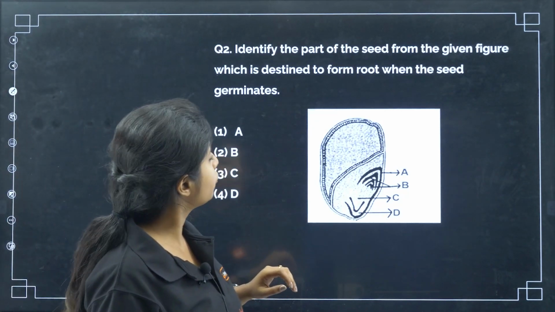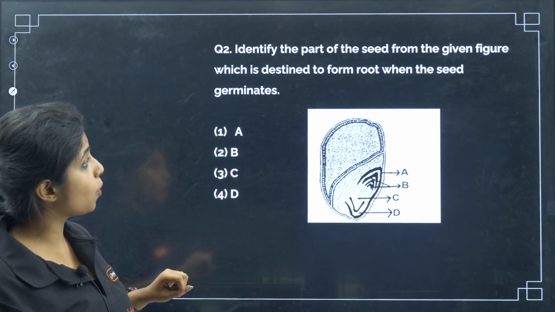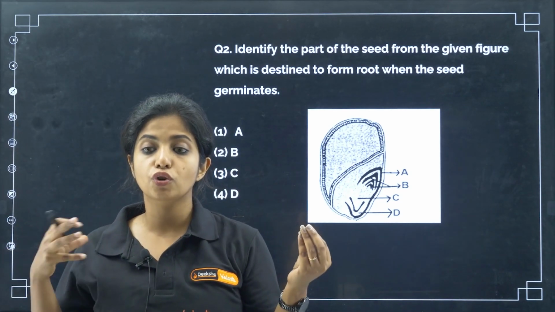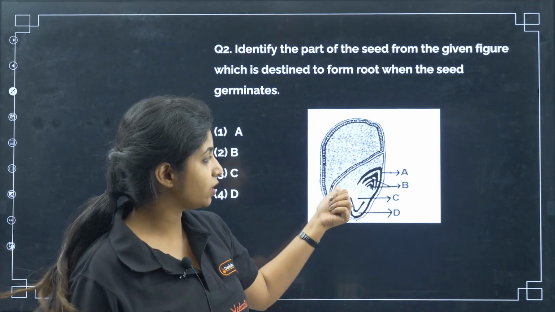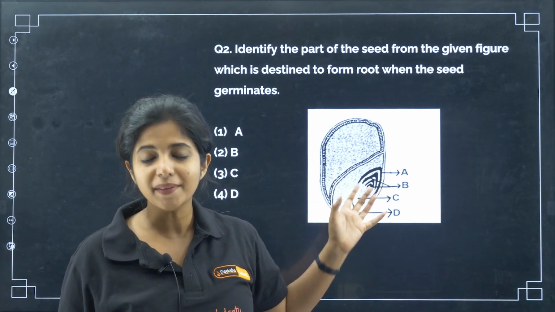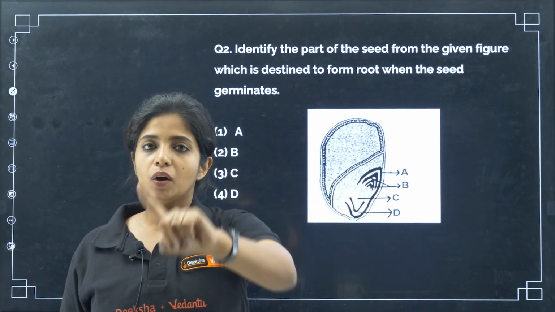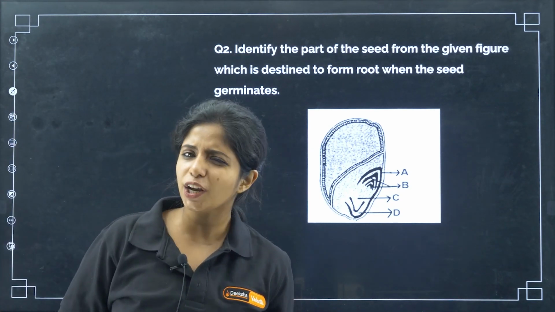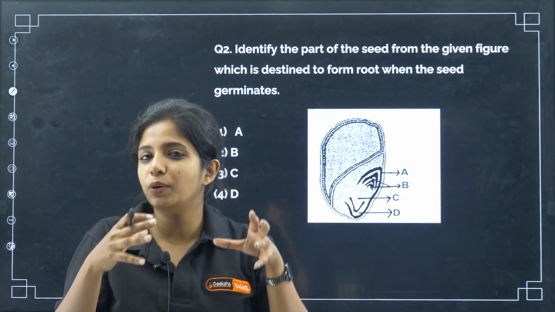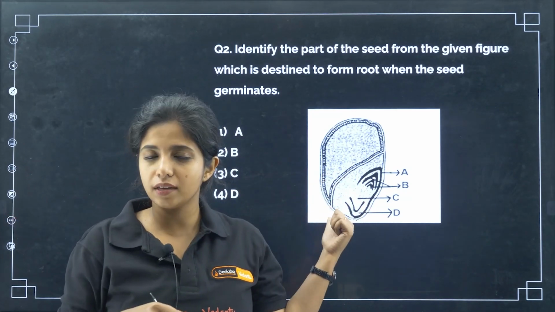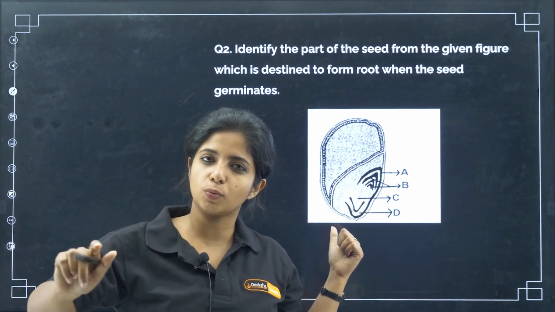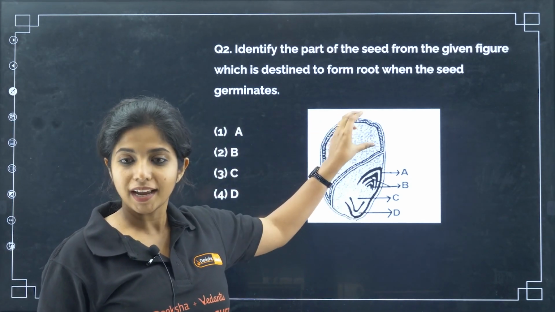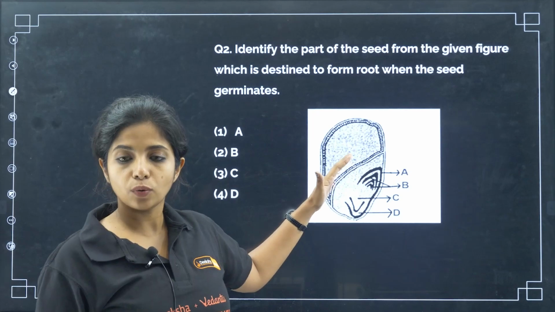Identify the part of the seed from the given figure which is destined to form root when the seed germinates. So when the seed germinates, what is that part that will give rise to the root, my dear children? This is a monocot seed. How do you understand that, ma'am? Monocots are the ones that have 1 cotyledon. Dicots have 2 cotyledons. And how do the dicots make the cotyledons? They take the endosperm and make the cotyledons out of it. But over here, they have little endosperm still left back, which is why they make just 1 cotyledon. This is the persistent endosperm, and they have their own cotyledon as well.